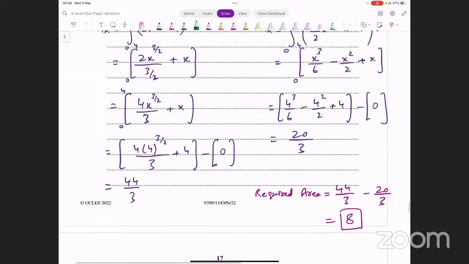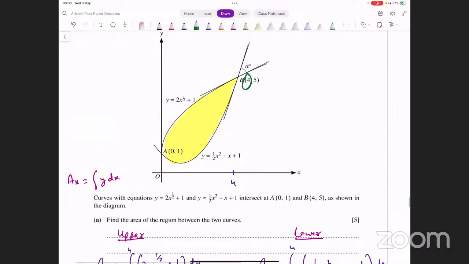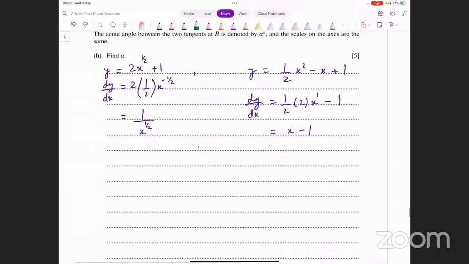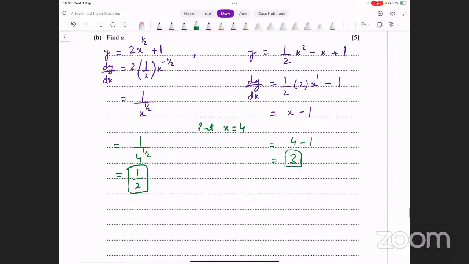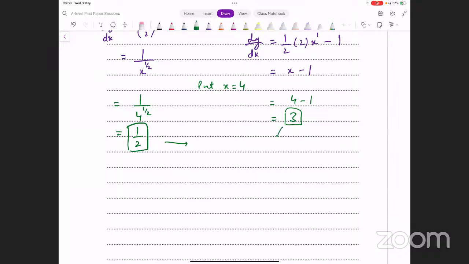ठीक है, इन दोनों के अंदर हम क्या करेंगे? b का जो x कोऑर्डिनेट है वो इनपुट कर दें. b का x कोऑर्डिनेट क्या है? 4. लेट्स इनपुट दैट हियर. सो वी पुट x equals 4 in both of these derivatives. पहले वाले में आपको क्या मिलता है? 1 over 4 raised to power 1 over 2. This is 1 over 2. And the other one gives us 4 minus 1, which is equal to 3. These are the gradients of the two tangents.